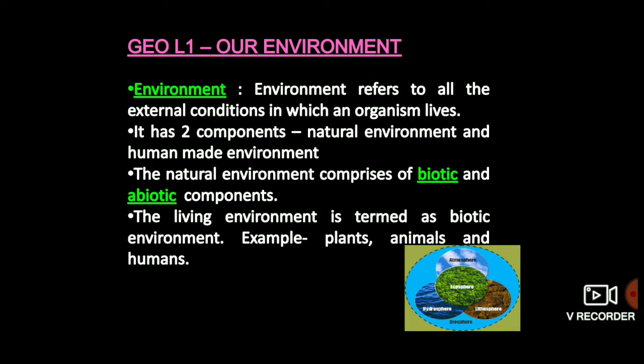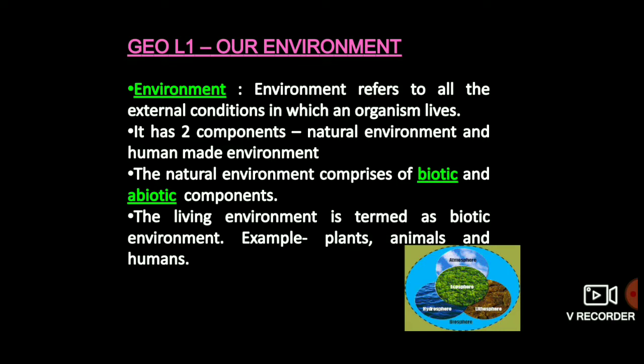Let's discuss separately. Natural environment. Natural environment consists of all living and non-living things that occur naturally on Earth. For example, mountains, rivers, vegetation, animals, etc. are created by nature. So, they are called the natural environment.